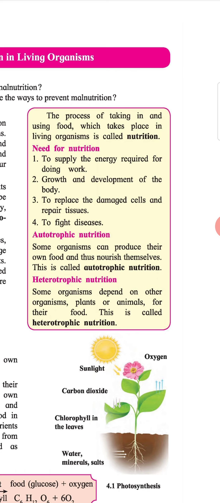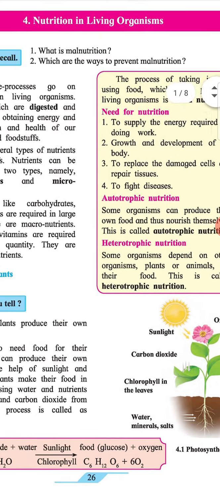Heading: Autotrophic nutrition. Some organisms can produce their own food and thus nourish themselves. This is called autotrophic nutrition. Heading: Heterotrophic nutrition. Some organisms depend on other organisms, plants or animals, for their food. This is called heterotrophic nutrition.